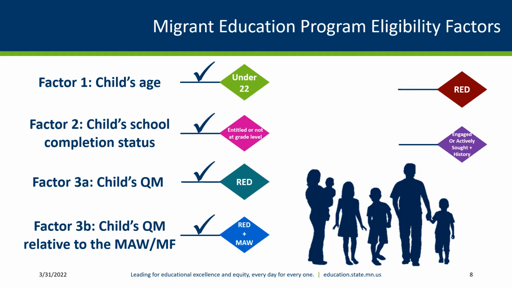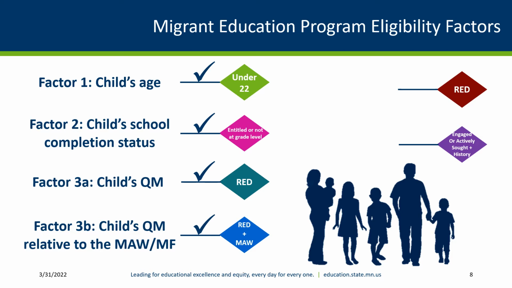Factor 3B. Child's qualifying move relative to the migratory agricultural worker or migratory fisher. The child's qualifying move in Factor 3A was with, to join, or to precede a parent, guardian, or spouse who is a migratory agricultural worker or a migratory fisher, whose status has been determined in Factors 4A and 4B. For Factor 3B, you are trying to determine if the child, not the worker, made the qualifying move with, to join, or precede someone who is a migratory agricultural worker or migratory fisher.